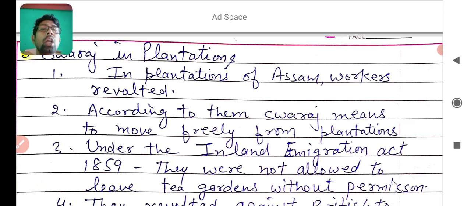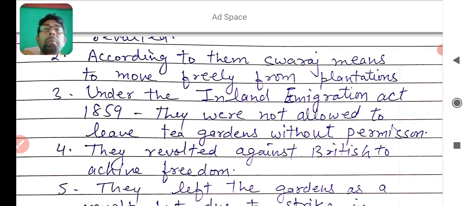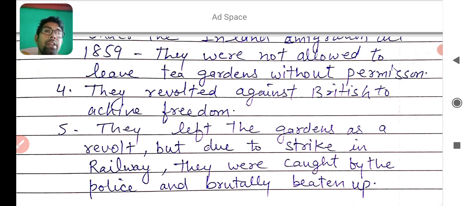So they were not allowed to leave the gardens without permission. That's why they participated in the non-cooperation movement, to get such freedom. So they revolted against the British to achieve freedom, and they left the gardens as a revolt.